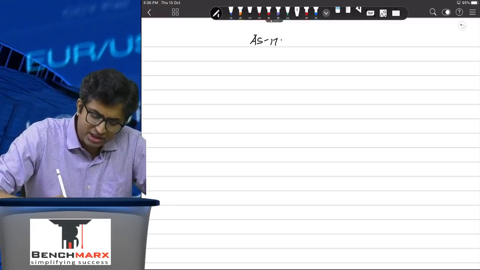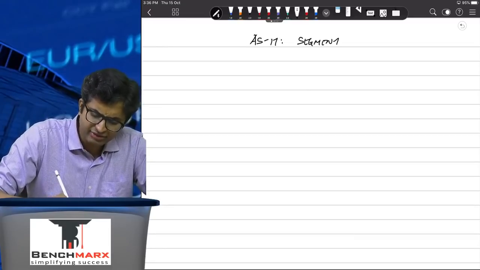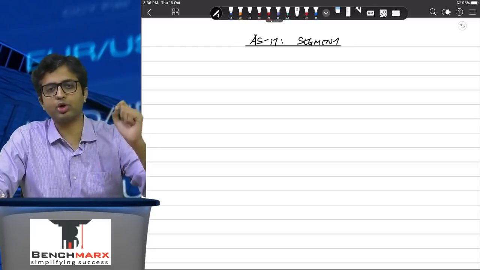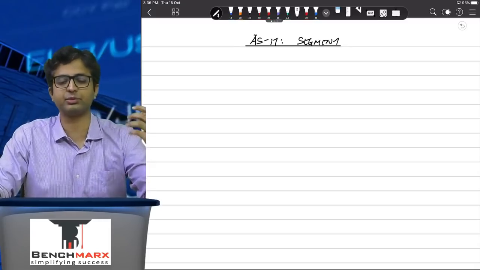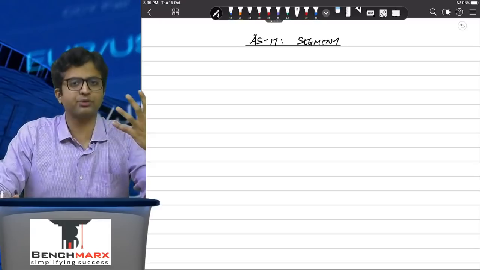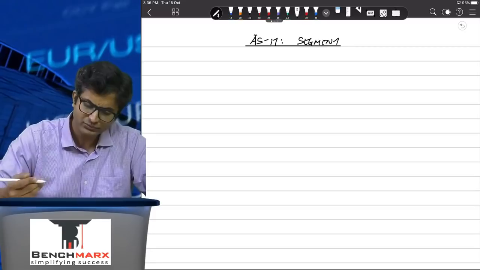AS17. What is this standard about? Well, this is about segment reporting. This is a disclosure standard. Where do you disclose a segment report? Well, in the notes to accounts. You don't disclose it as a part of the core financial statements, like a cash flow statement is a core financial statement. Instead, you disclose it in the notes to accounts.